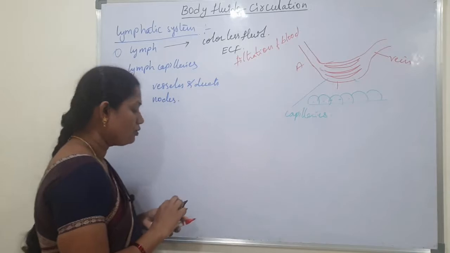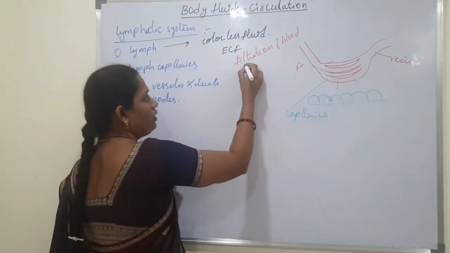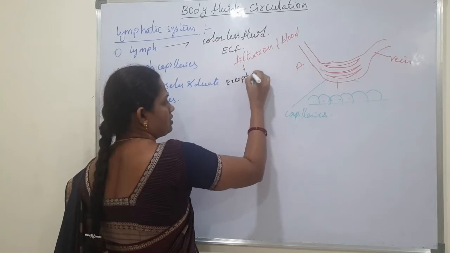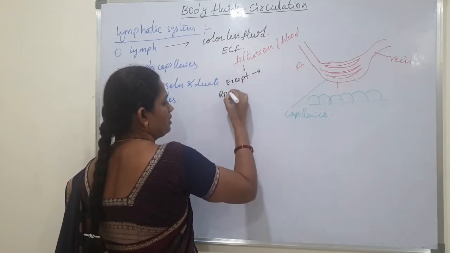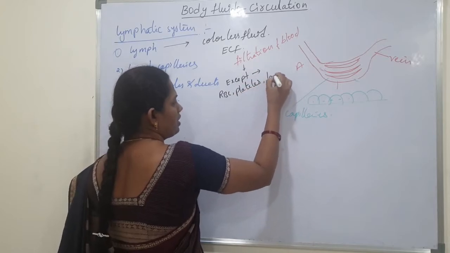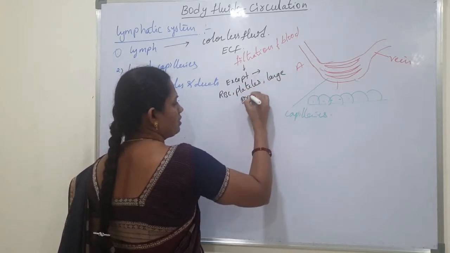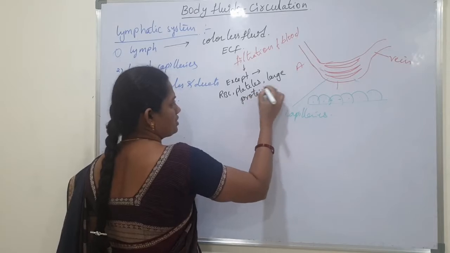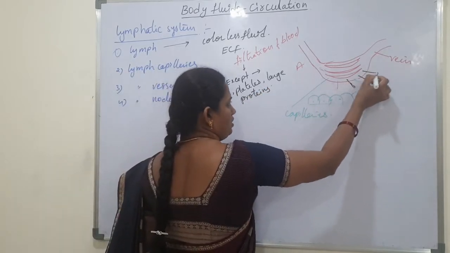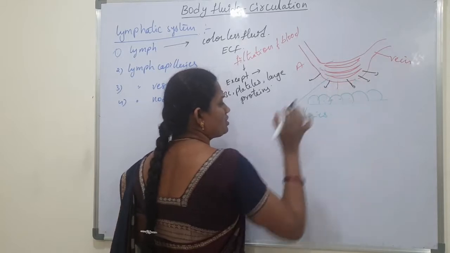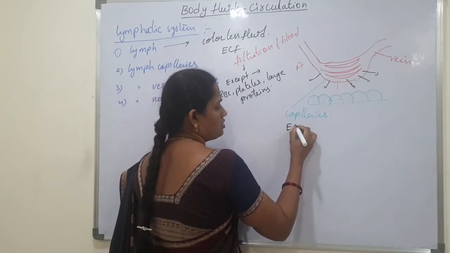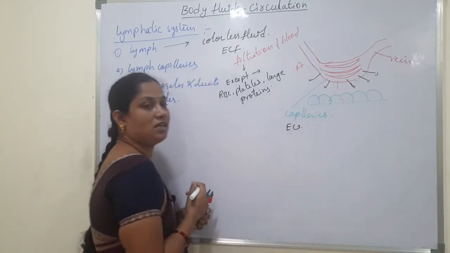During this process, except RBC, platelets and large proteins, whatever substances are present in the plasma are all diffused into the extracellular space, ECF.